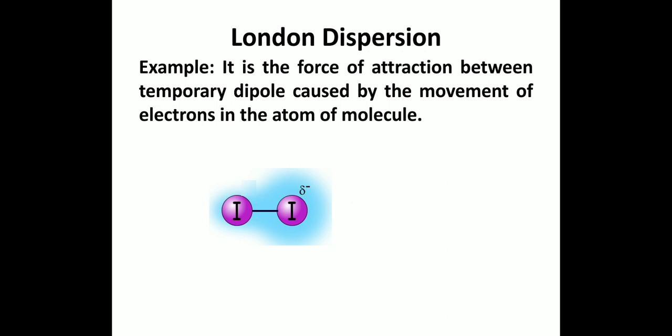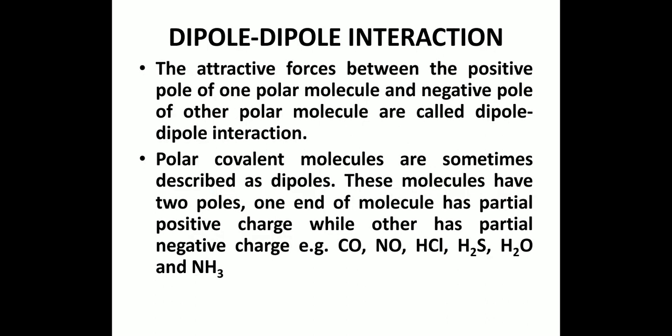For example, let's see iodine molecule. When it creates this dipole, one end becomes partial negative and the other becomes partial positive, and this force of attraction for the temporary time is known as London dispersion forces.